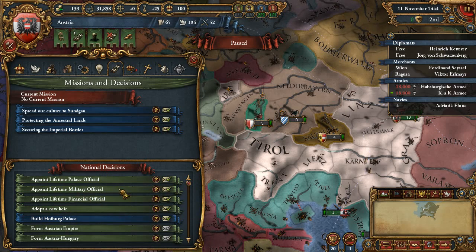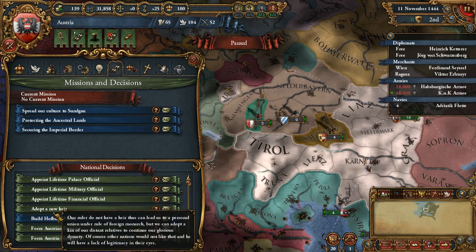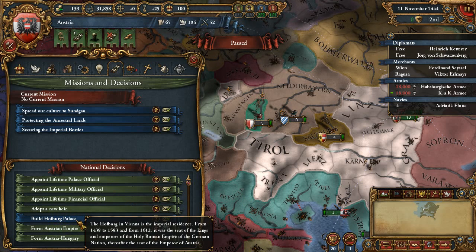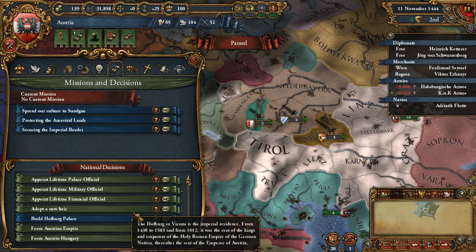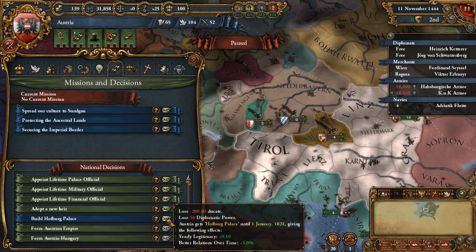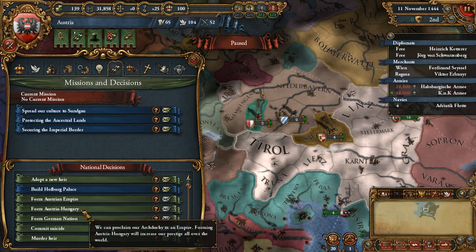Alright, appoint lifetime officials. These are pretty standard for mods. Build Hofburg Palace. We can do this right away. Hofburg in Vienna is the imperial residence. Okay, we can read this when we do this. At peace, diplomatic skill 3, diplomatic power at least 50, lose 200 ducats and 50 diplo power for 0.1 legitimacy and plus 5% relations.